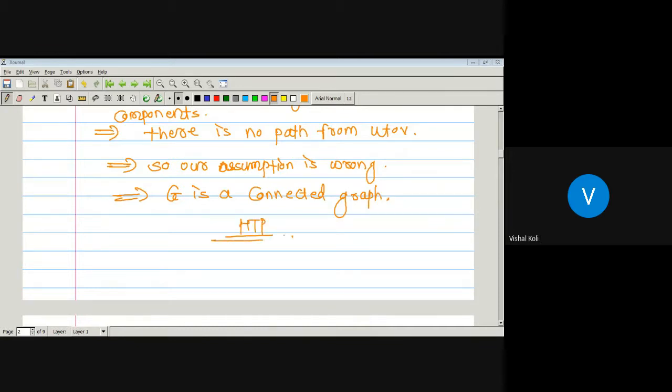So whenever graph G is connected, then for any pair of vertices U and V, there is a path from vertex U to vertex V, and its converse is also true. That is, if there is a path from U to V for any pair of vertices U and V, then the corresponding graph G must be a connected graph.